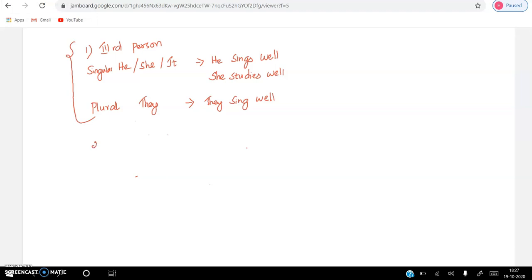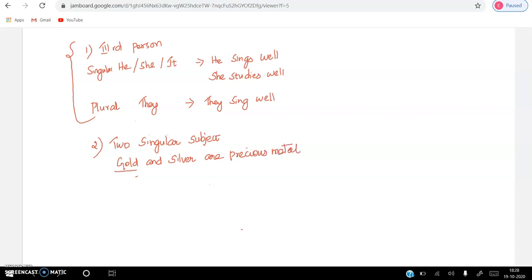And the second thing which we have seen is two singular subjects. For example, gold and silver are precious metals.